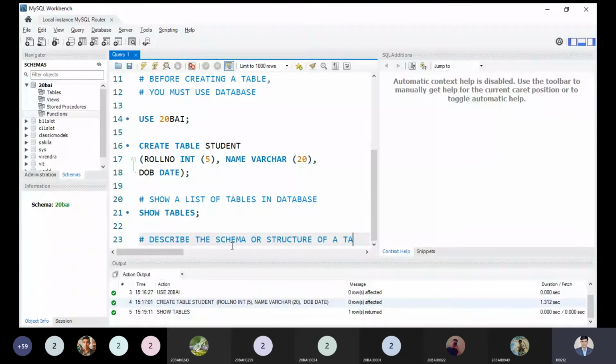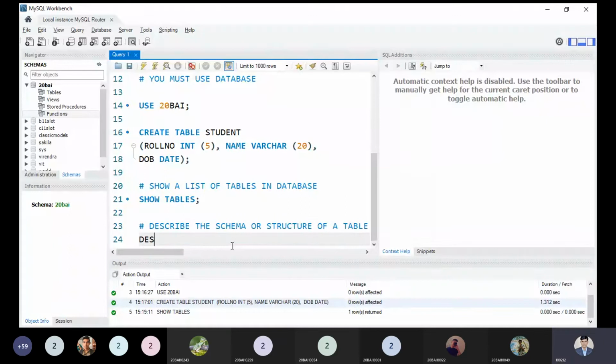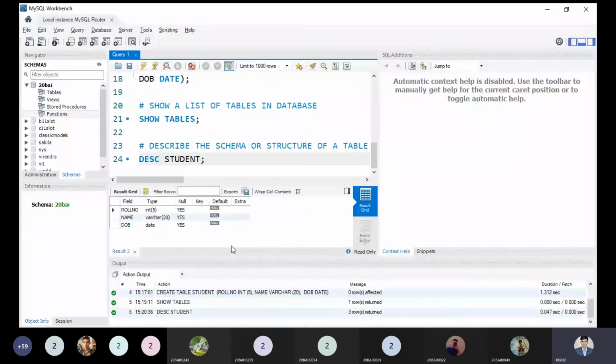So what is the command? You can use DESC. That is a keyword, for describe. DESC is not descending; right now we are talking about describe. I can write the entire keyword DESCRIBE, or shortly DESC. So DESC is to describe the table. What is the name of the table? Student. If I write this keyword DESC and the table name, it will display the structure or schema of the table.